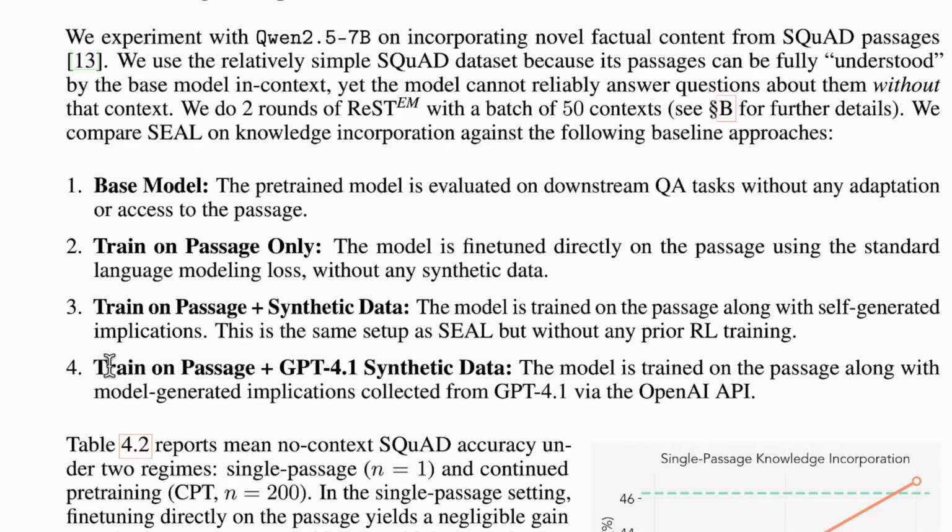The fourth method is train on passage plus GPT-4.1 synthetic data. What does this mean? This is very analogous to something like what we do with small kids. We tell the small kids to read the whole textbook or read the whole chapter and learn it. After that, the teachers or the parents generate the synthetic data or notes for them. Since the model itself doesn't know how to take notes, we can take the example of very small kids. For them, parents, and in this particular case, a larger model like GPT-4.1, generate the notes or the synthetic data. So this is the fourth method.